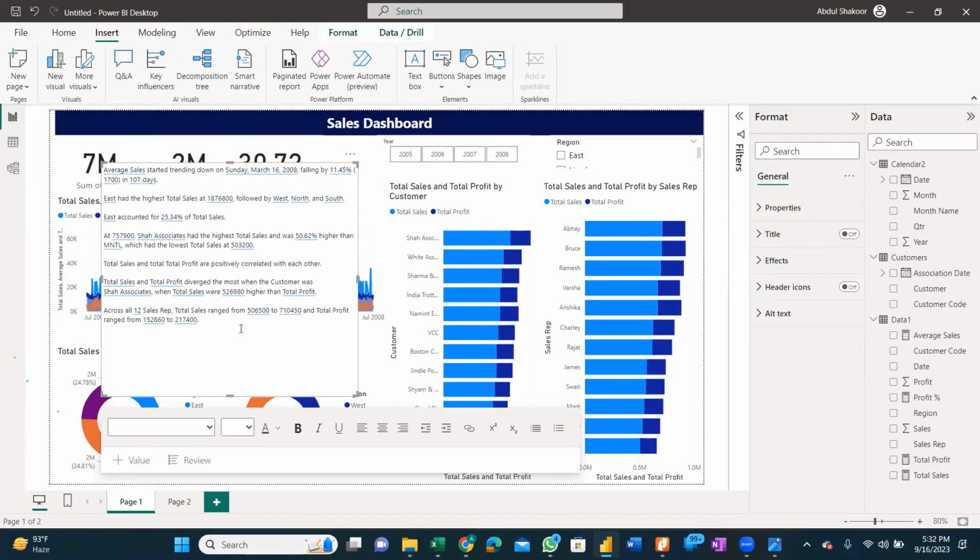So you can see that it is giving a very smart narrative, a very great narrative, that you can also use to explain the situation behind this visual, that how our sale was trending over the past 4 years. Okay, you can insert it to your Power BI file and just let me know whether it is working.